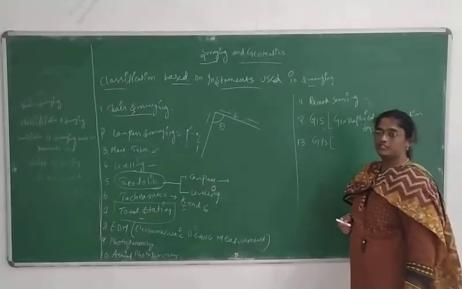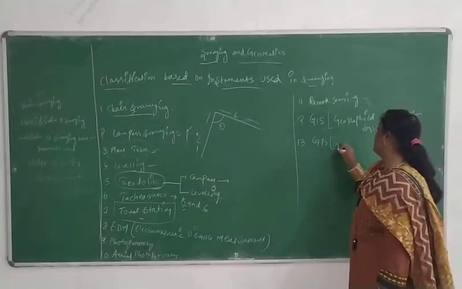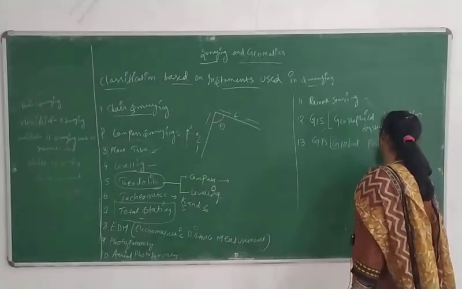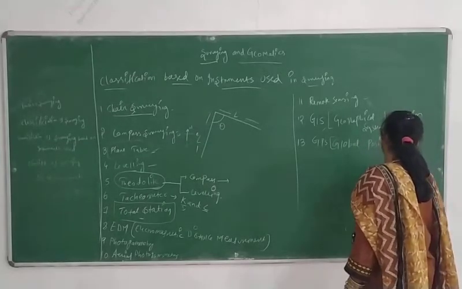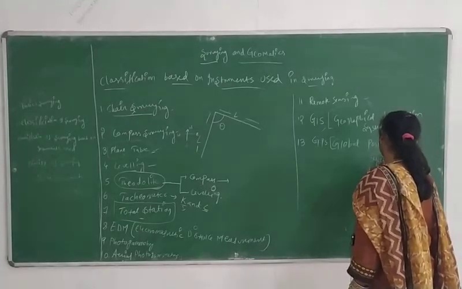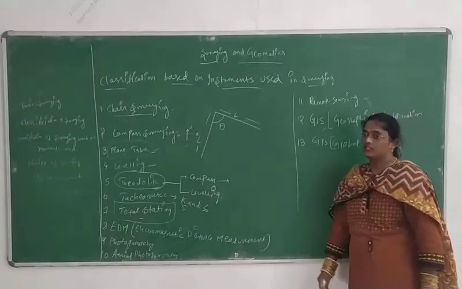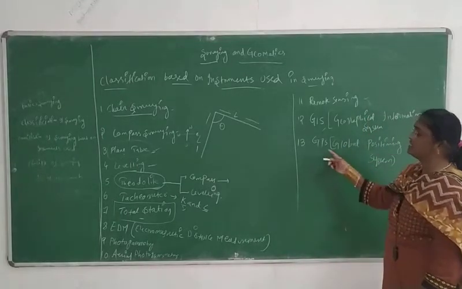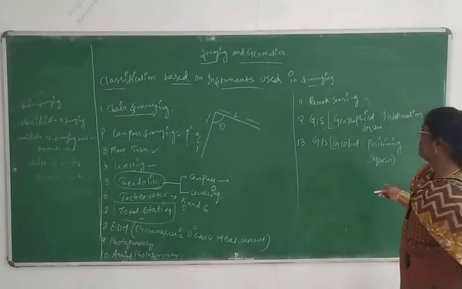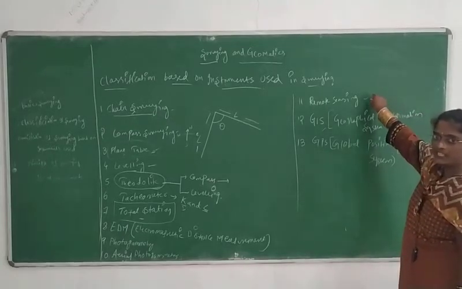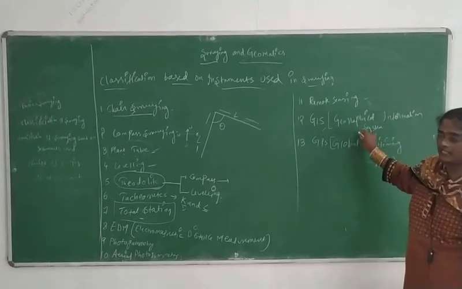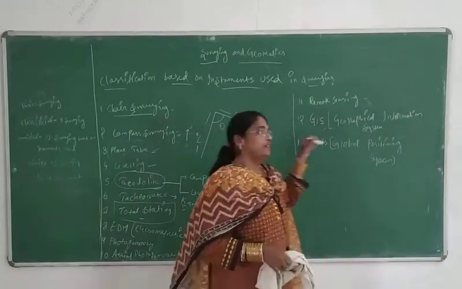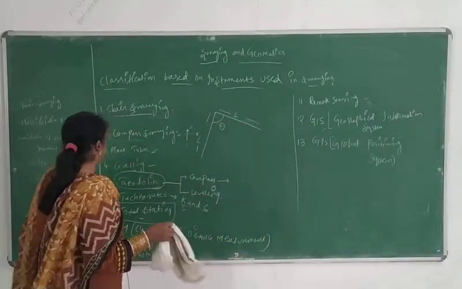The 13th one is your GPS. GPS is nothing but the global positioning system. So here GIS is the geographical information system, and GPS is the global positioning system. Next one will be remote sensing. These three are the advancements that occurred in our civil engineering. We will deal with all of these in our 4th and 5th units, right?